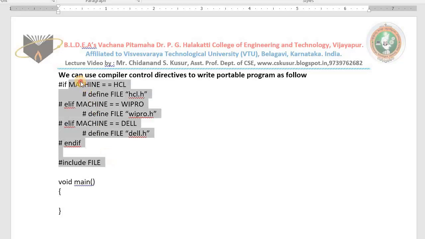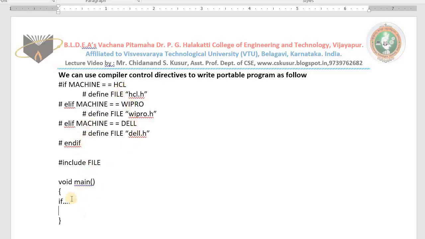This is called the preprocessor. Now if the machine is HCL, HCL.h will be assigned. If it is Wipro, Wipro.h will be assigned. If it is Dell, Dell.h will be assigned. Then hash include file. Then which file is added? According to the machine type only the header file is added. Accordingly you have used if conditions and written the program. That means this entire program works on an HCL machine, a Wipro machine, and a Dell machine also.